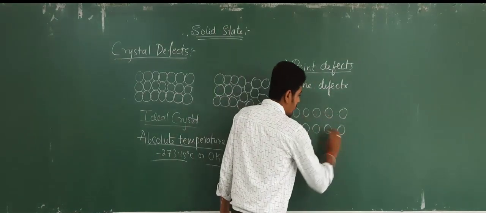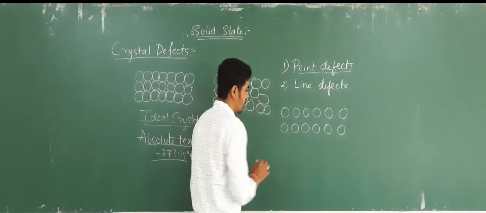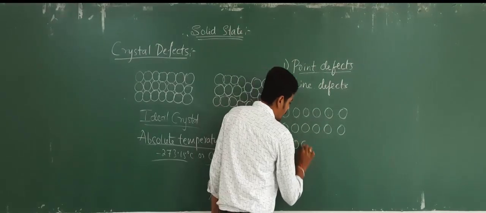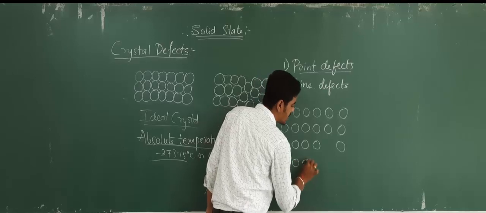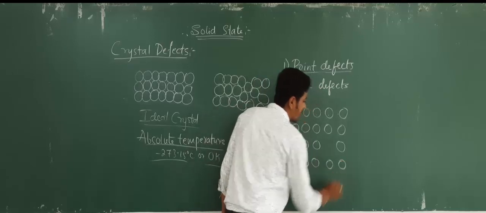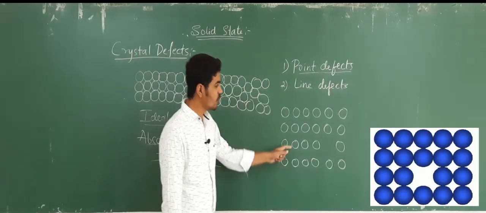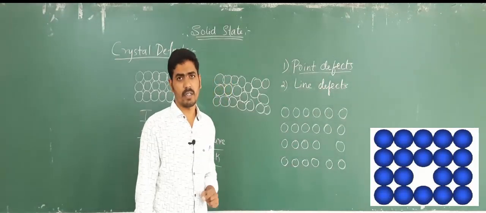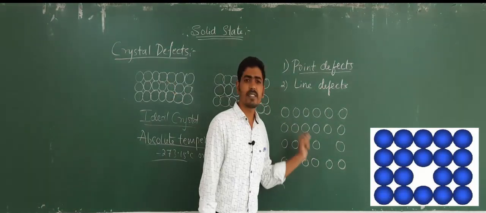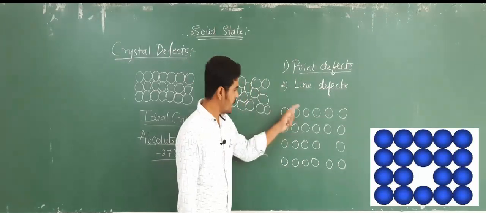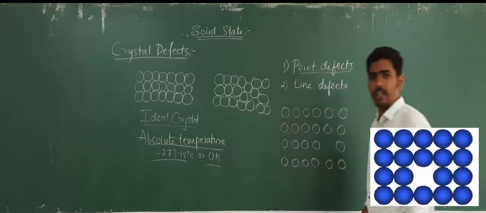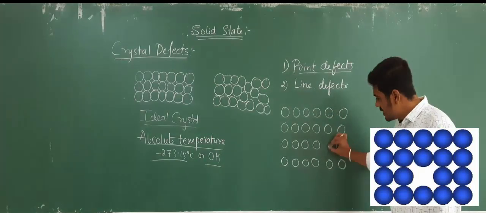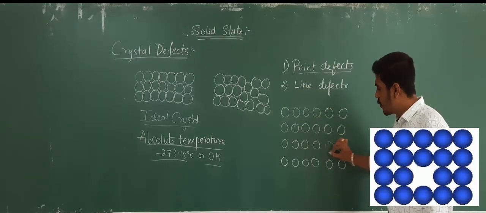So the particles are regularly arranged. Now if at any one point a particle is missing, then the crystal is said to show a defect. As you can observe here, the particles are regularly arranged, and at this point it is vacant.